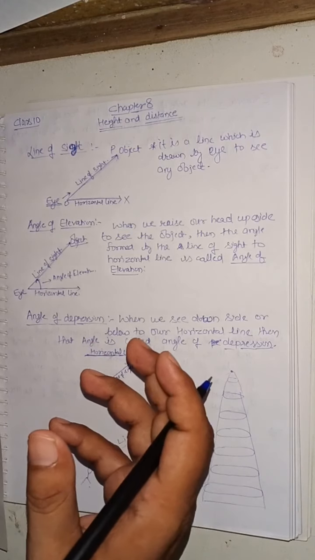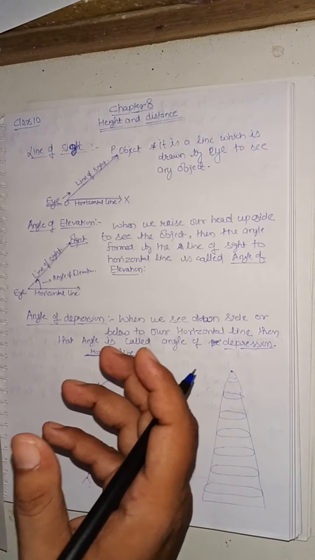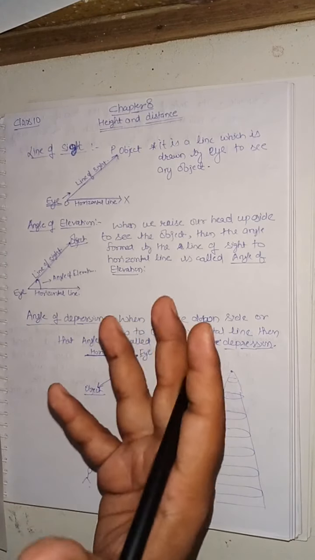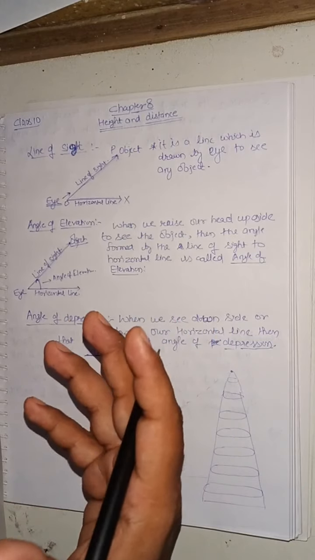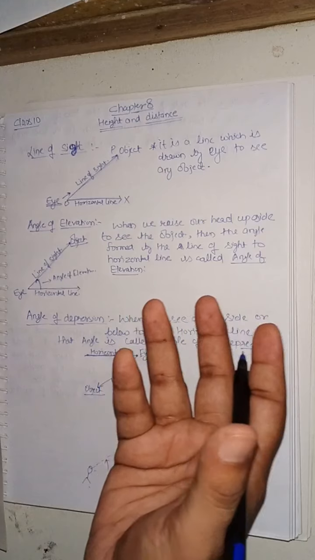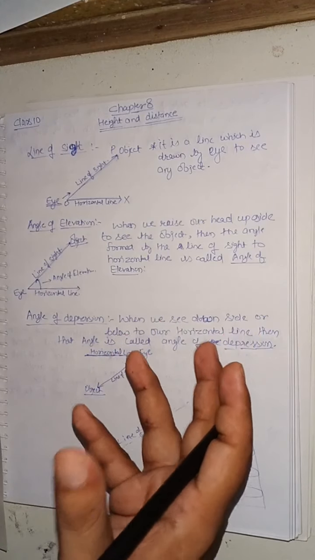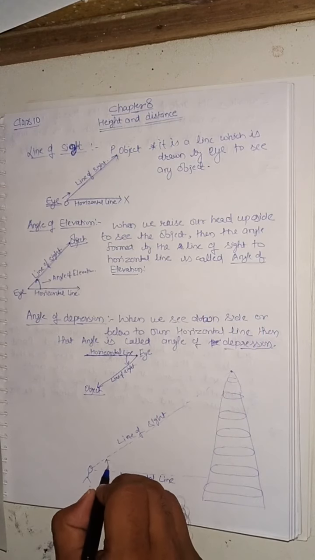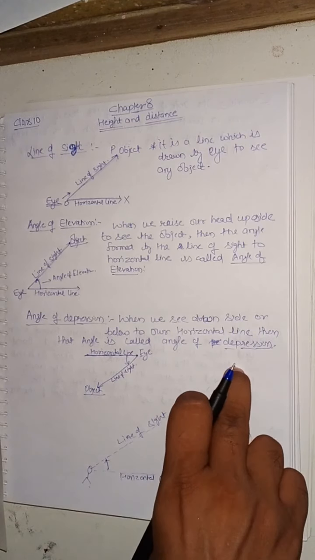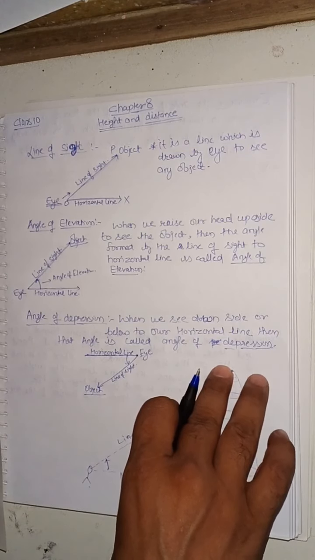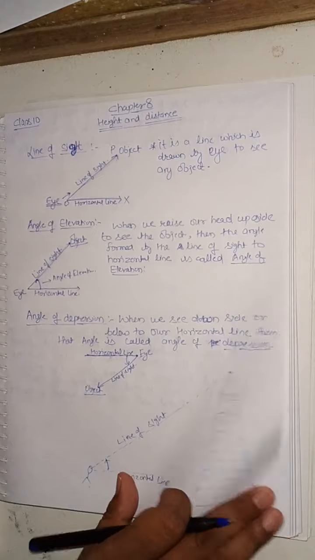Let us assume that we went to Delhi to see the Qutub Minar. Standing there we think, can we measure its height without using any measuring instrument? Yes, we can measure that height if we know the angle of elevation. If we know our angle of elevation, then we can measure the height of that Qutub Minar without using any kind of measuring instrument. Okay, so let's go further.